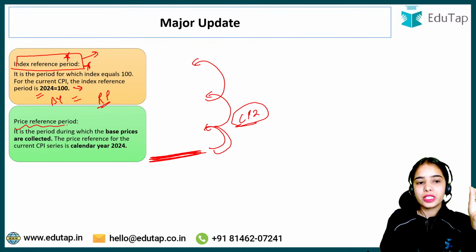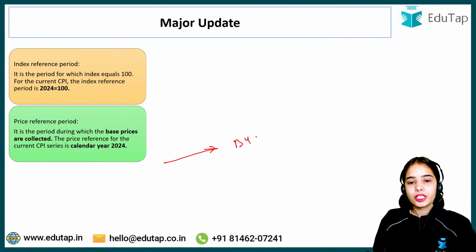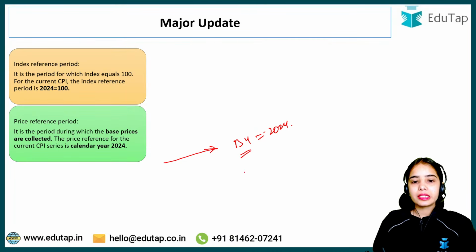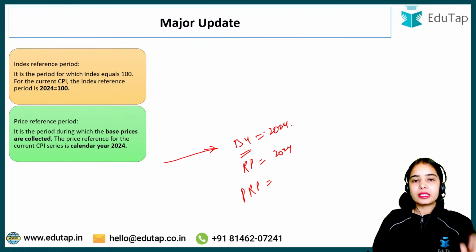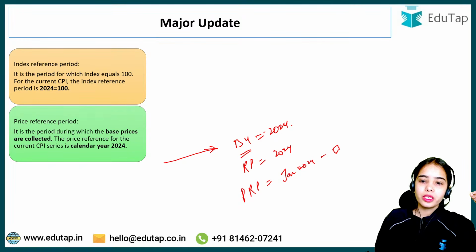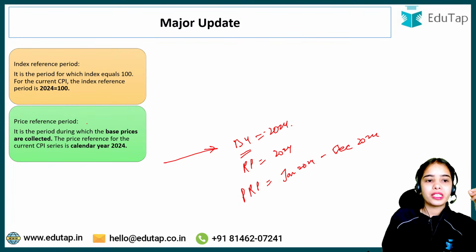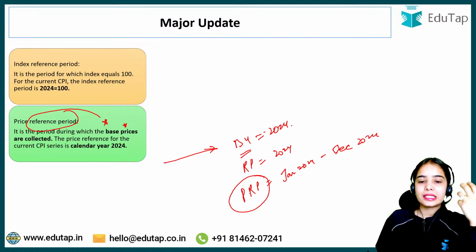Now, price reference period. What is the price reference period? The base year is 2024, which means the reference period is 2024, so from January 2024 till December 2024. The price reference period is the period during which the base year prices are collected.